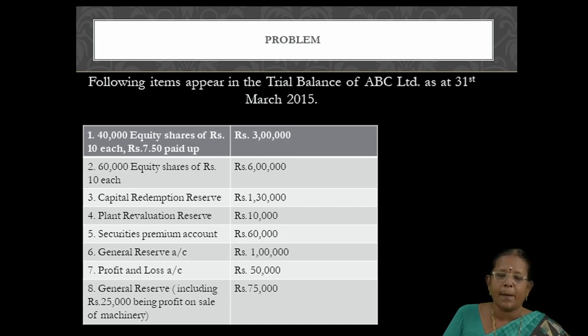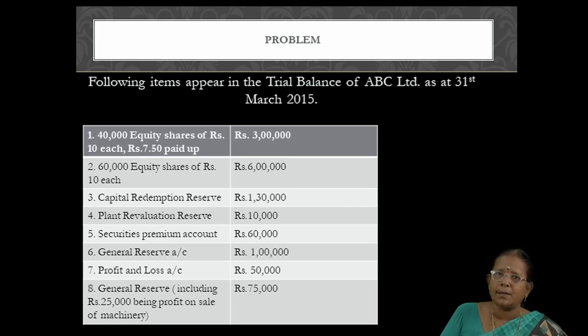The next ones are capital redemption reserve, plant revaluation reserve, securities premium account, general reserve account, profit and loss account, and the next one is capital reserve account, not general reserve account, including rupees 25,000 being profit on sale of machinery. That is what I told you.